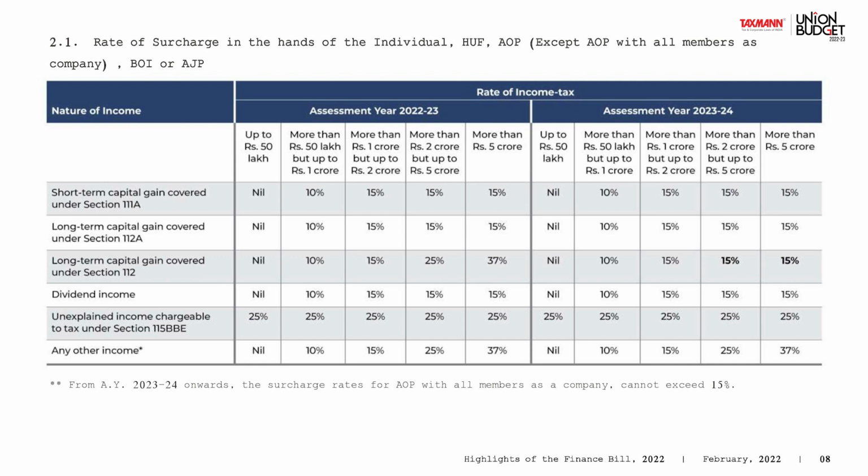From this year, from assessment year 23-24, the proposal has been made to cap the surcharge on long-term capital gains covered under section 112, which is the general taxing section for transfers of capital assets in the nature of long-term assets.